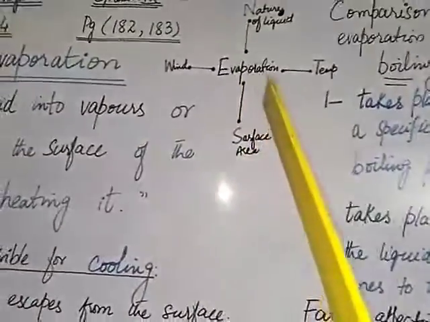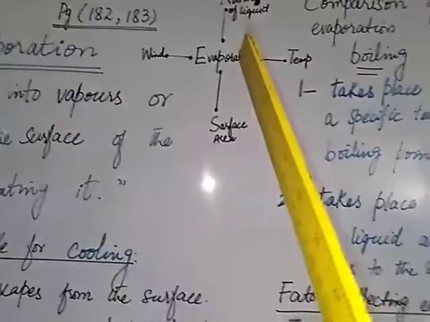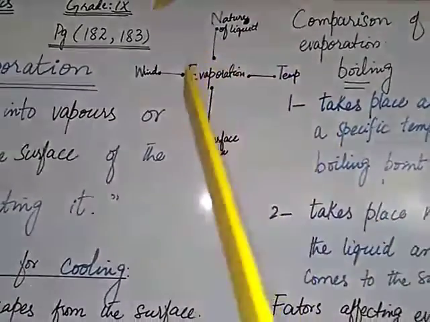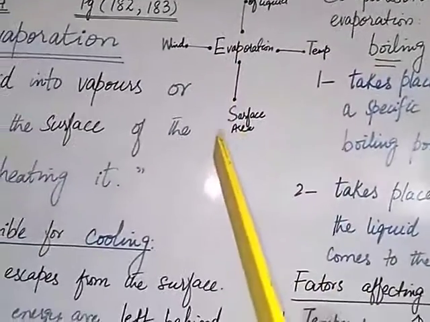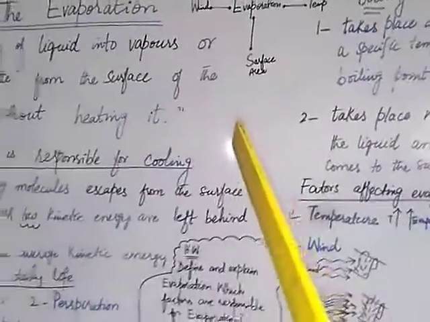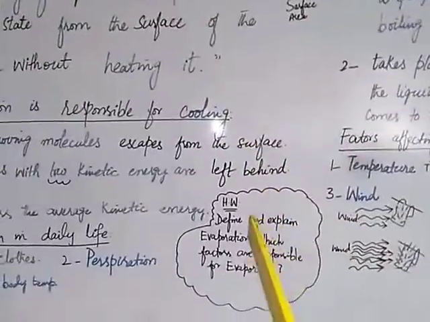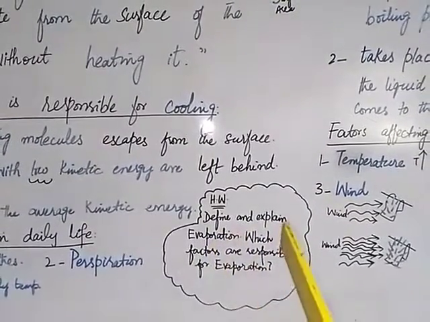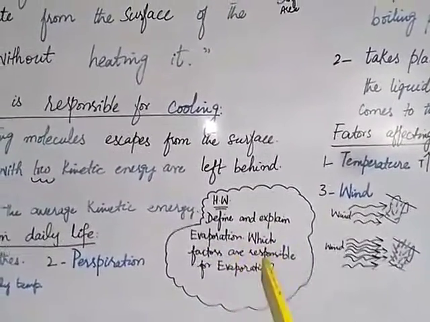Here I have drawn a map which shows the factors affecting evaporation, and the factors are temperature, wind, nature of liquid and surface area. So students, your today's homework is define and explain evaporation and which factors are responsible for evaporation.